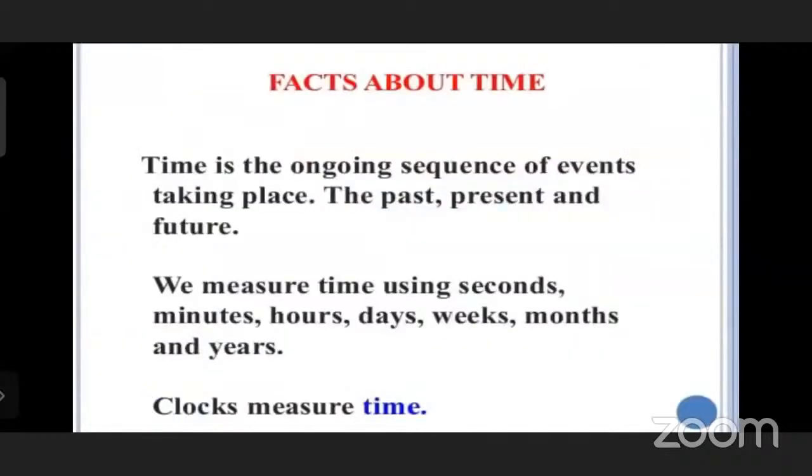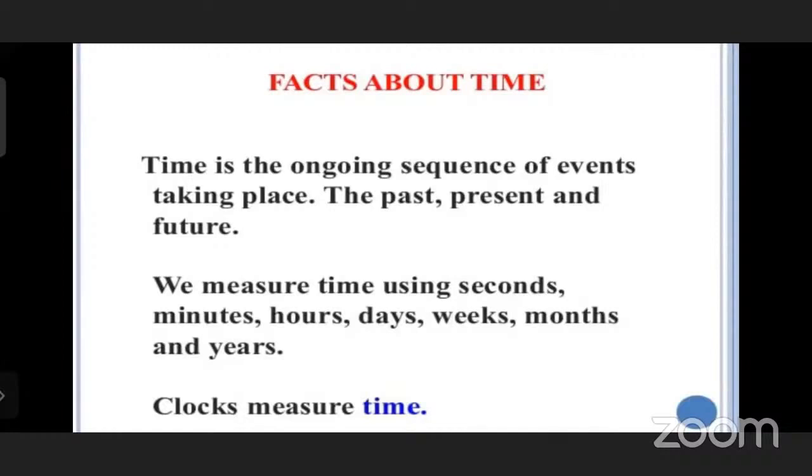Now the facts about time. We will read. Facts about time. Time is an ongoing sequence of events taking place in the past, present, and future. Very good. We measure time using seconds, minutes, hours, days, weeks, months, and years.